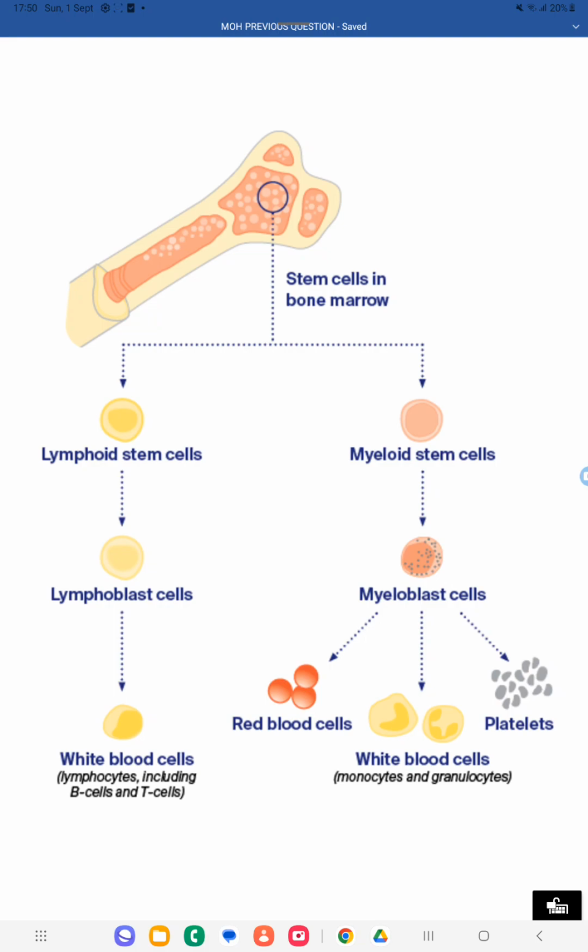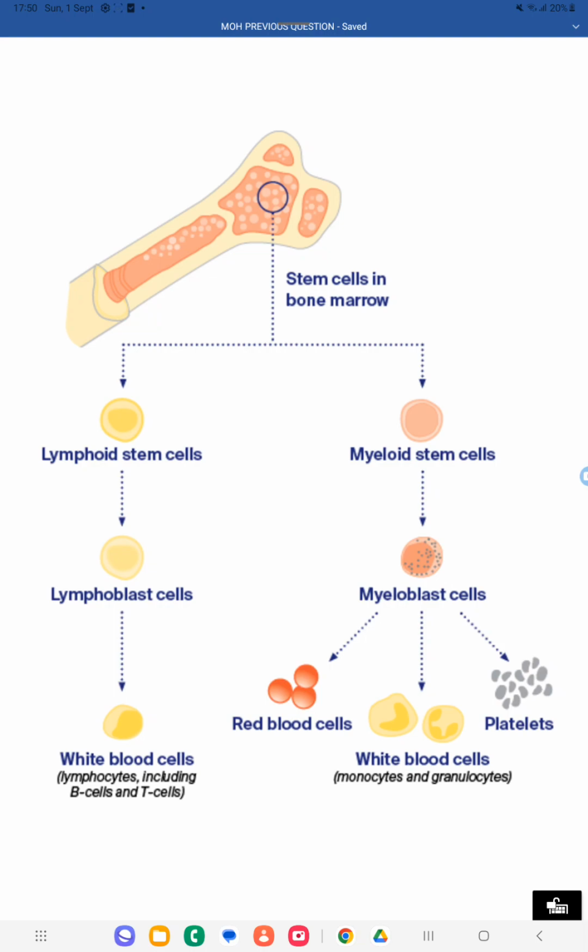platelets. Another type of cell present in the bone marrow is the lymphoid stem cell. That will turn into lymphoblast cell, then that will turn into white blood cells, which means lymphocytes. Mainly lymphocytes they will be producing. So you can see, here a myeloid stem cell disorder is happening.